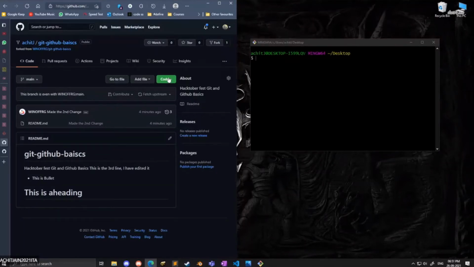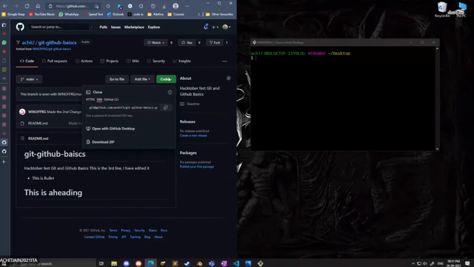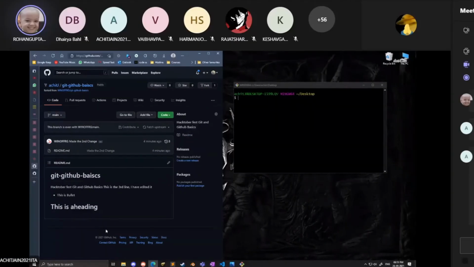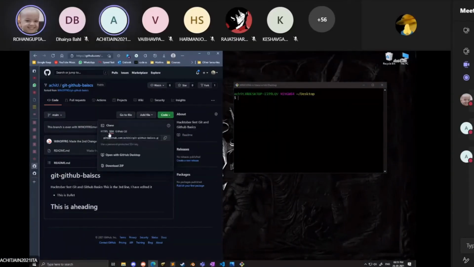So now Achit will clone this repository into his local environment. See, now our aim is that I will make a change in my repository, and that change should be visible in the repository which Achit has, so that we can edit a code file in real time. Means I make a change, that change gets visible to Achit, and then Achit makes a change and that gets visible to me, in that synchronous cycle. Okay, now how to clone that repository?